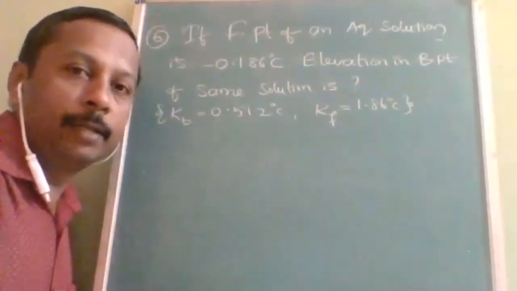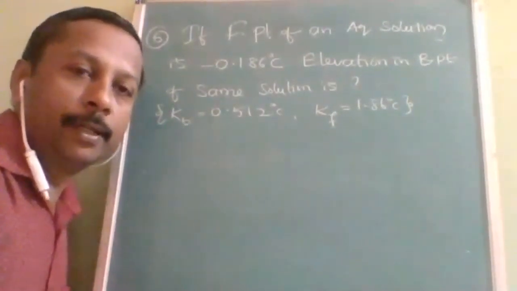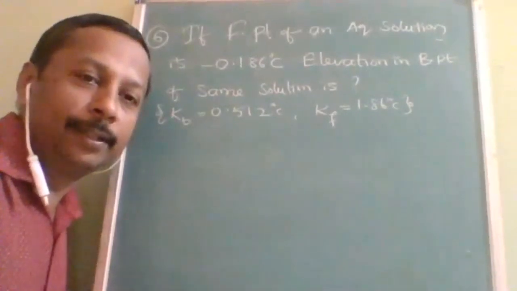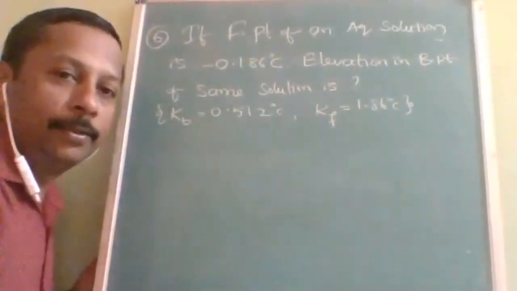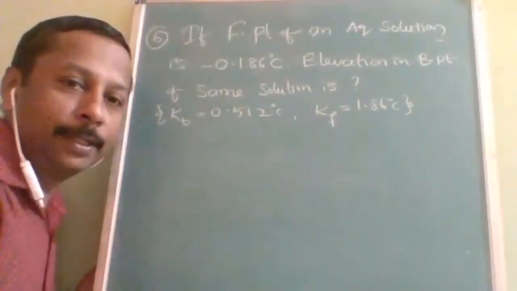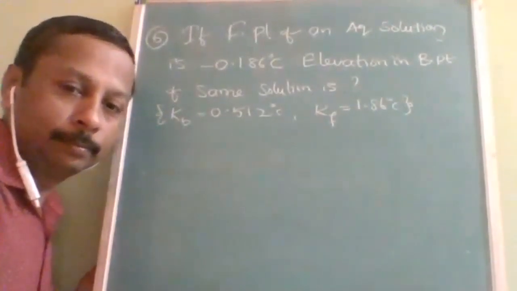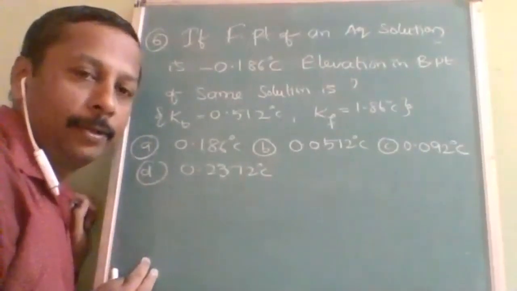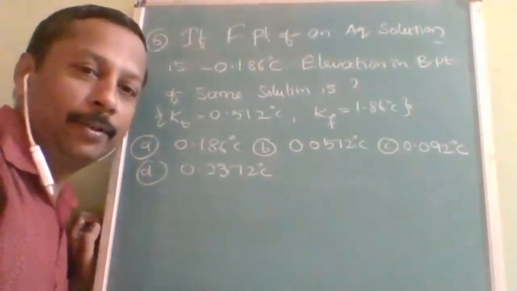Then the elevation in boiling point, delta T_b, you have to find out. Nothing else about the solution is given, but you can do it smartly. I will provide you the options also. Check your answer with the options and with my detailed solution.